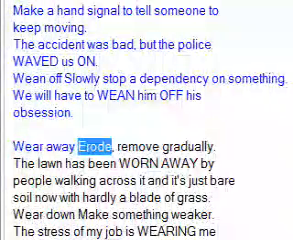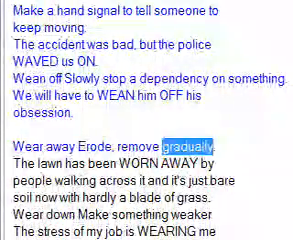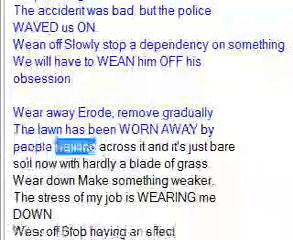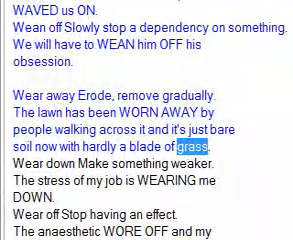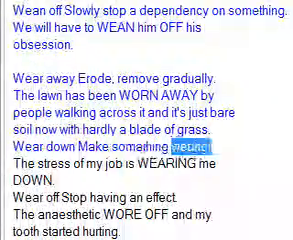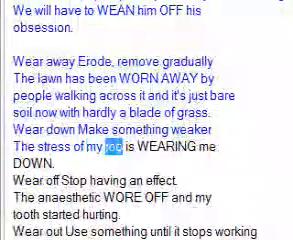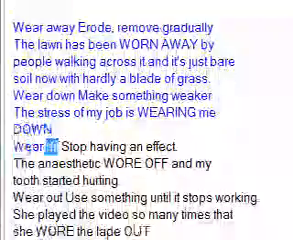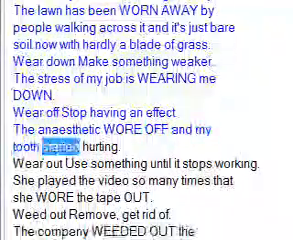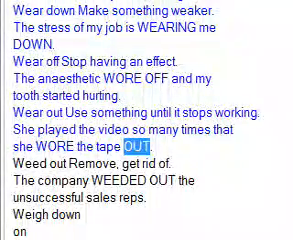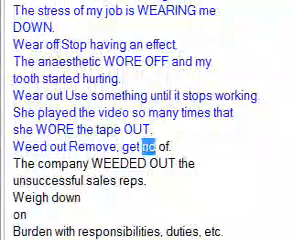Wear away: a road, remove gradually. The lawn has been worn away by people walking across it and it's just bare soil, now hardly a blade of grass. Wear down: make something weaker. The stress of my job is wearing me down. Wear off: stop having an effect. The anesthetic wore off and my tooth started hurting. Wear out: use something until it stops working. She played the video so many times that she wore the tape out. Weed out: remove, get rid of.